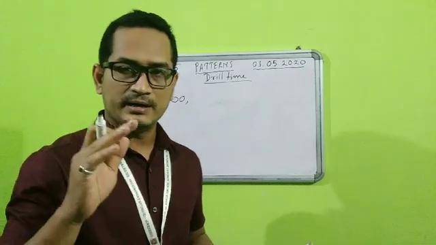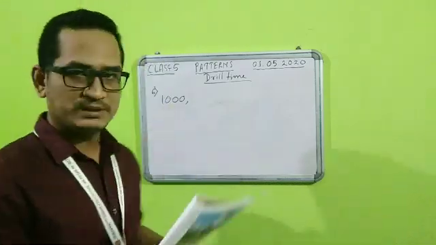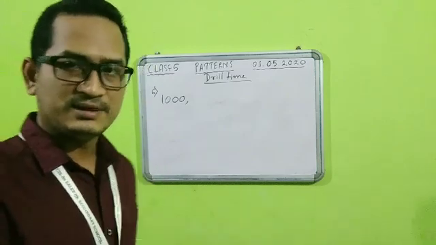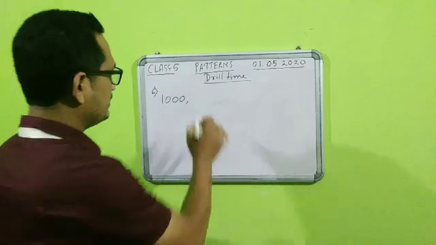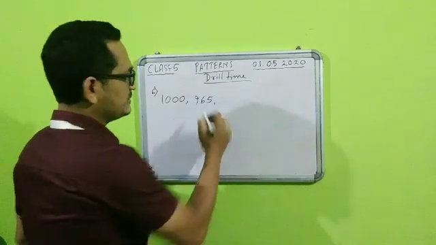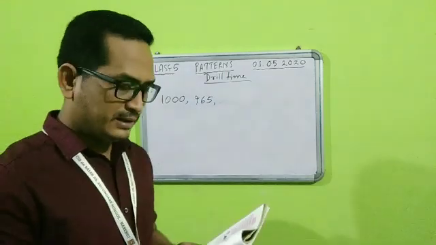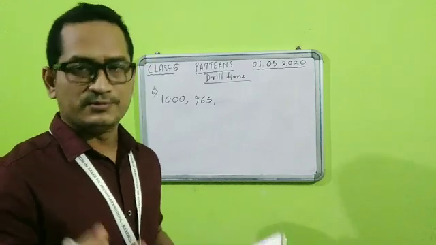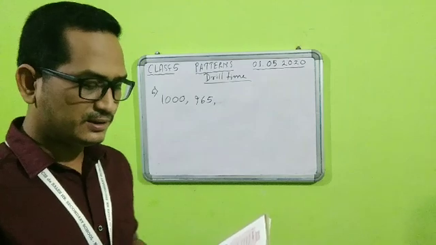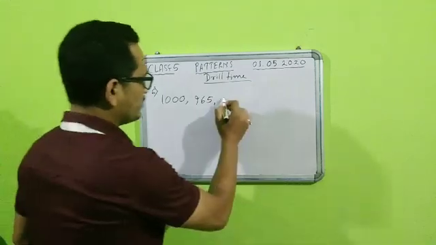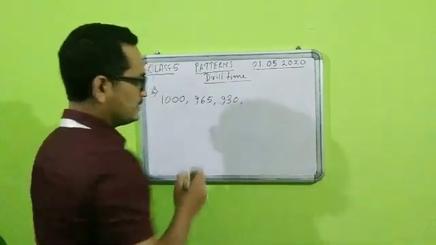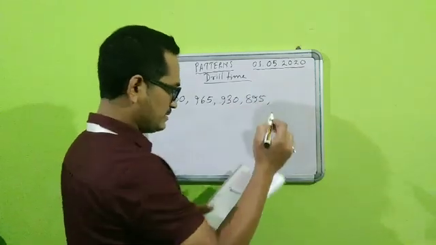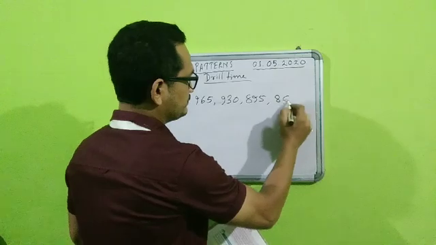That means in the first day he has 1000 rupees, then at the end of day 1 he spends some of the money, and he has 965 rupees remaining. Then on day 2, day 3, day 4, they have given how much money he has left: 930, then 895, and then 860.